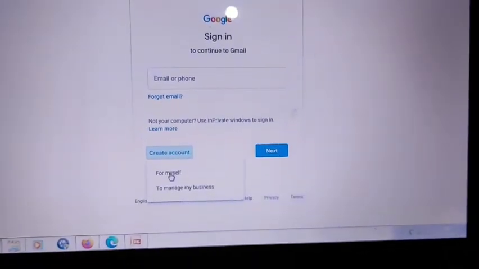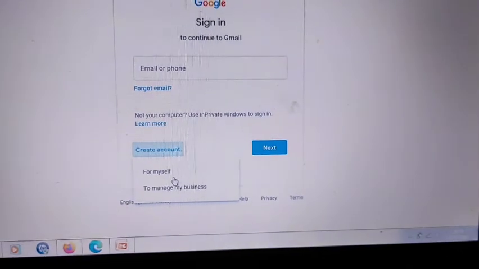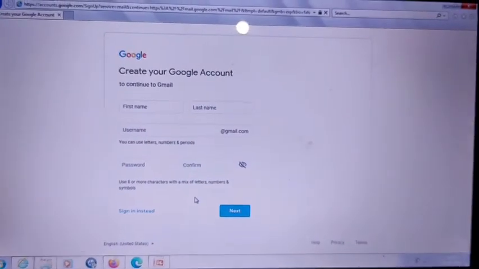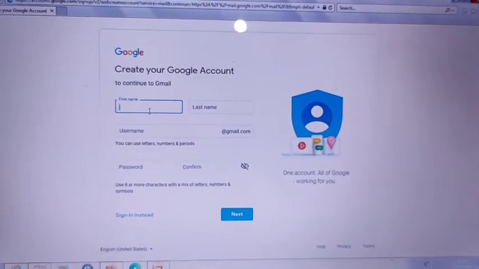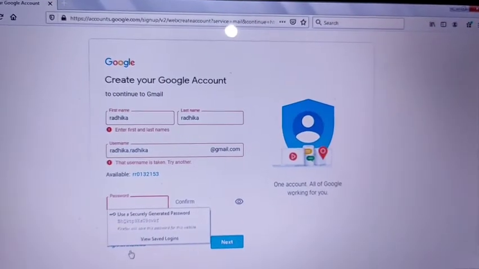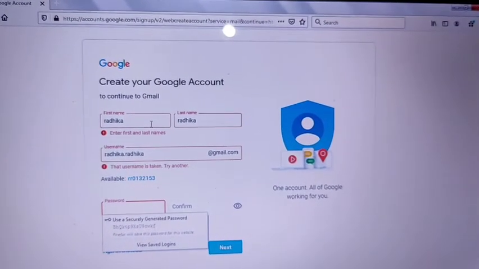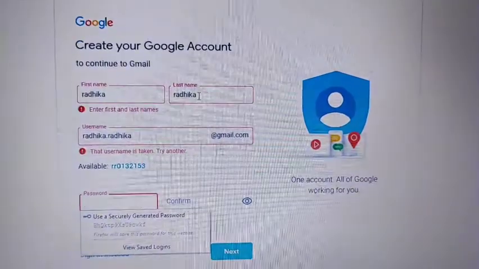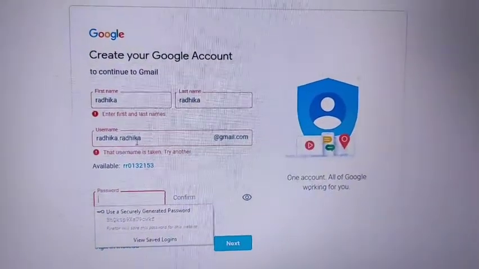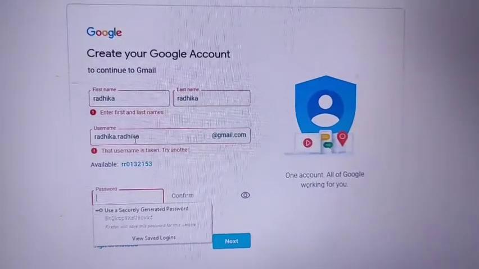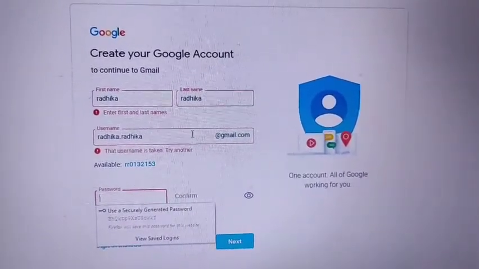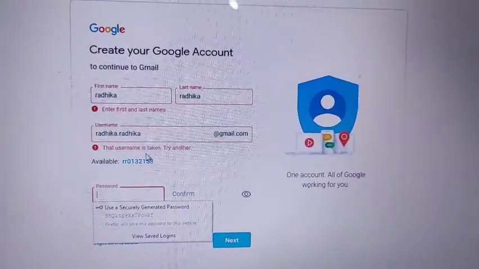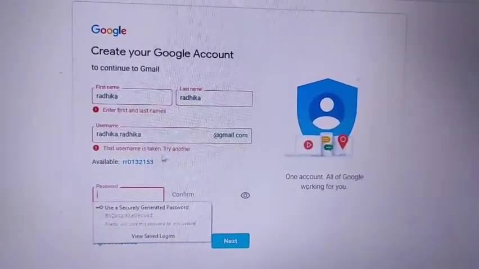Then two options are there: for myself, or to manage my business. For myself, click on it. After that, here you will type your first name. As usual, I just write down here Radhika. After that, the last name, I again write down Radhika. Then the username, that is your email address. So I just write down here radhika.radhika@gmail.com.